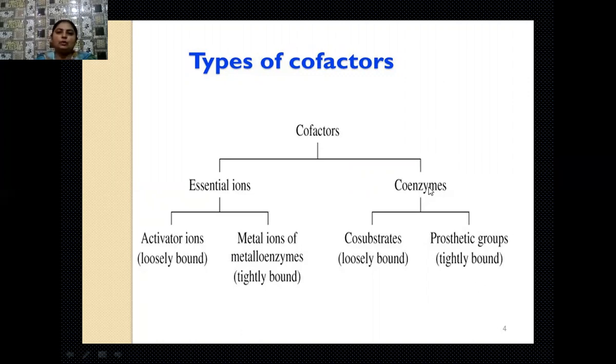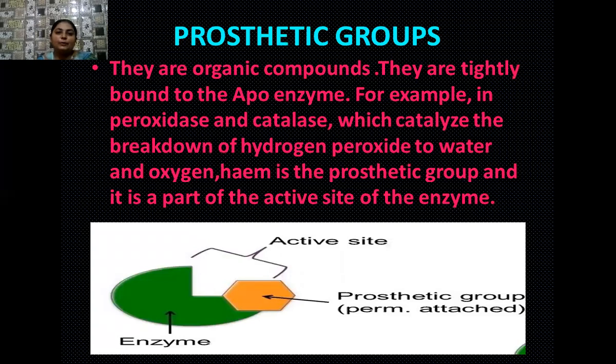Okay, students, among the coenzymes, we have co-substrates, which are loosely bound with the apoenzyme part or the protein part. The others are the prosthetic groups. These are tightly bound with the apoenzyme part. Now we will study prosthetic groups in detail. So what are these prosthetic groups? These prosthetic groups are actually organic compounds, and these organic compounds are bound with the apoenzyme part or the protein part, but they are tightly bound with the apoenzyme part.